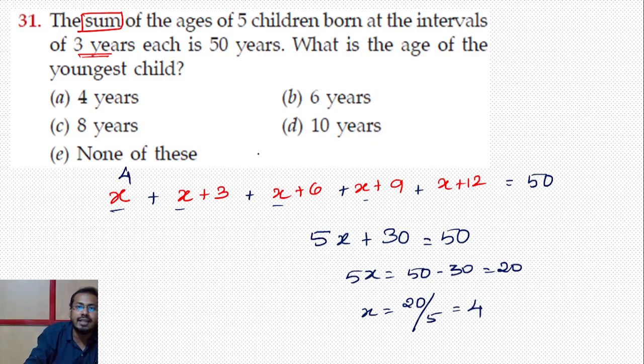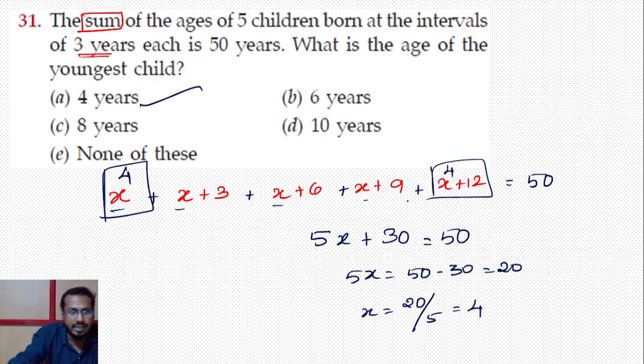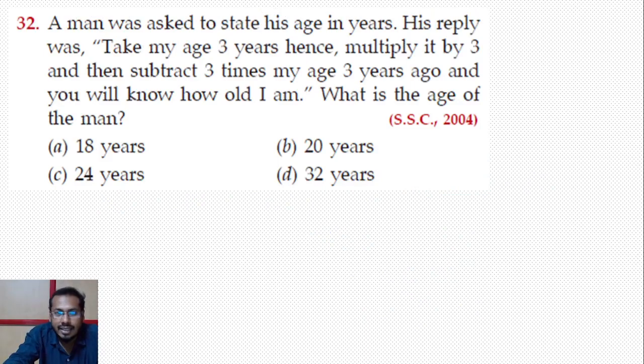What are they asking? The age of the youngest child. The youngest child is 4 years. The highest child would be 4 plus 12. So the answer is 4 years. Clear? Next question.